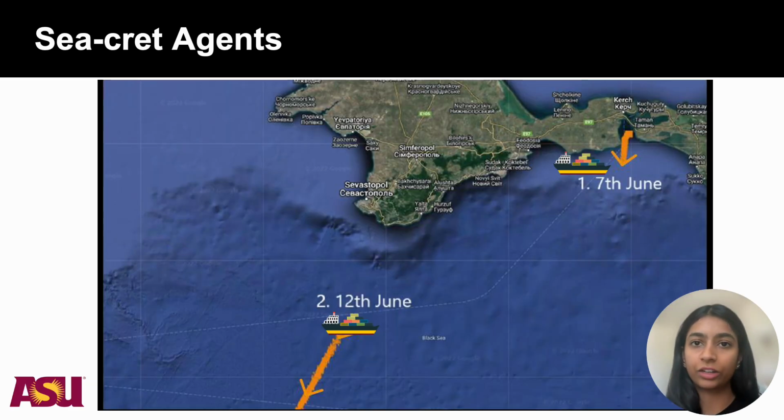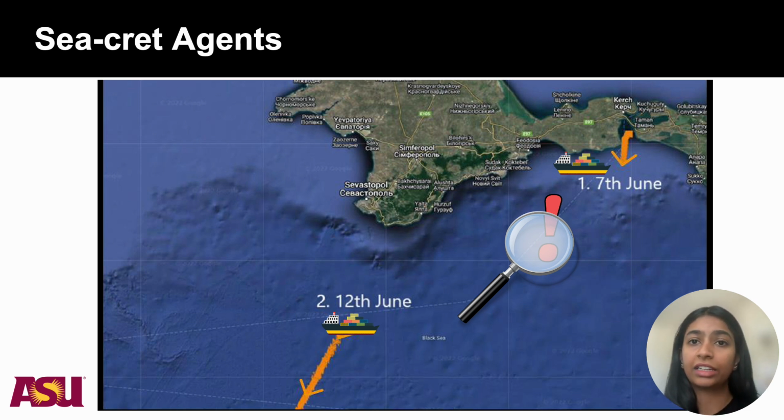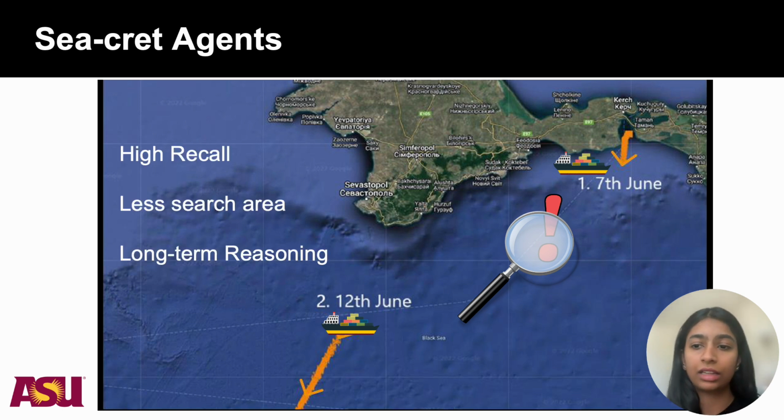Maritime vessels go dark after disabling their location, like this ship on 7th of June, typically to engage in illegal behaviors, making it hard for the analysts to detect such vessels in the whole search space. Recently, with the Russia-Ukraine oil sanction, there's been a rise in this dark activity, highlighting the need for efficient vessel detection. And machine learning approaches here are limited to short-term time horizon. And we propose an efficient method that approaches full recall of detecting these vessels while maintaining less search area as well as do long-term reasoning.